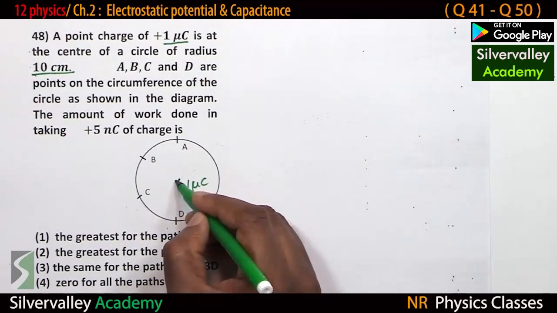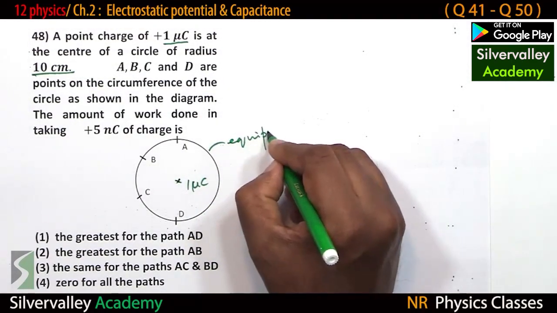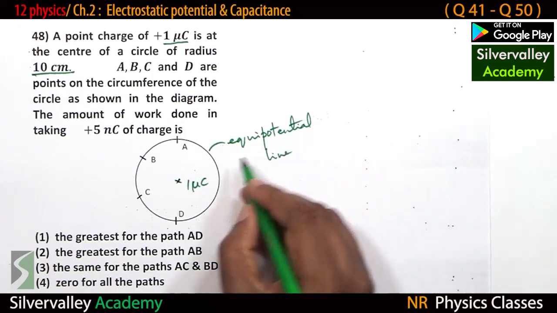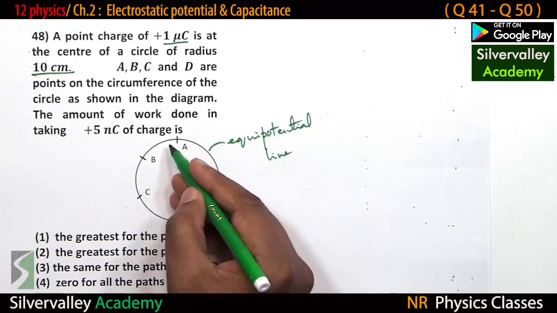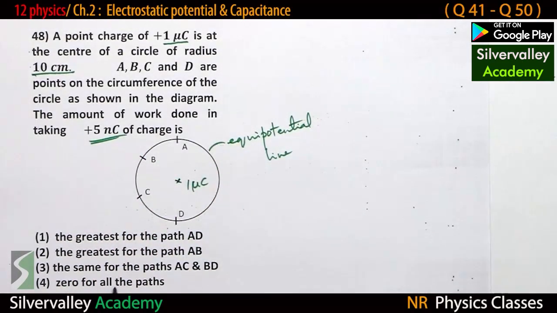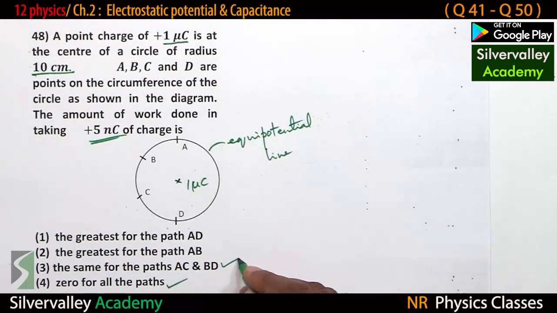If charge is at the center, then this is the equipotential line, isn't it? Equipotential line. If it is equipotential line, work done in moving any charge is 0. So 0 for all the paths. The same for the paths AC and BD. So this is also correct.